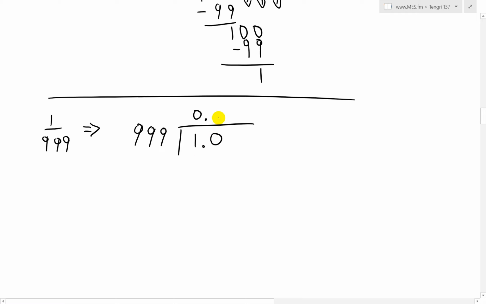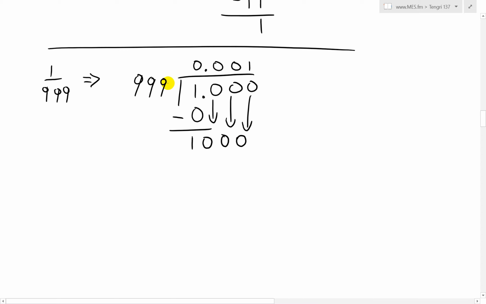I'll save time by putting another 0 in here. So 1 minus 0 is 1, carry the 0, 10, still nothing goes in there, put another 0, now we have 100. 999 doesn't go into it, and then we put another 0 down, now we have 1,000. 999 goes into 1,000 once.